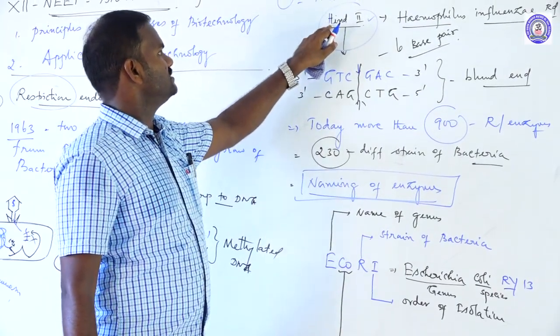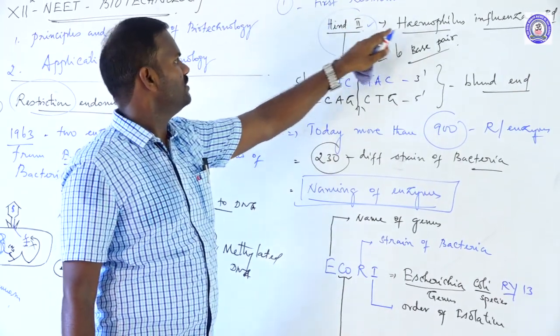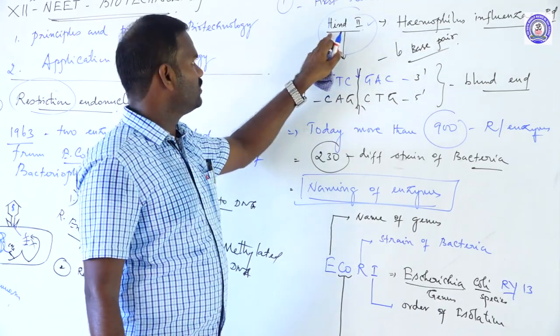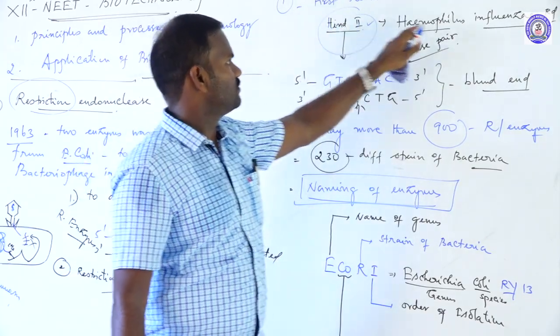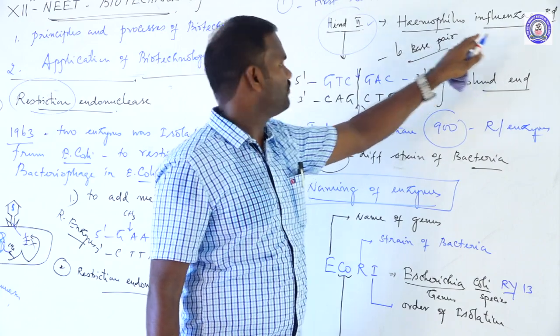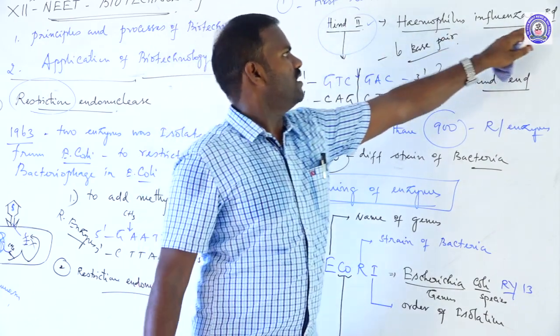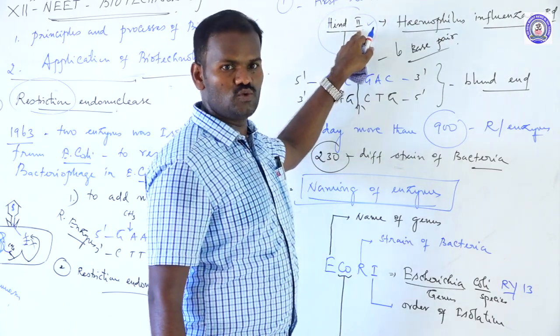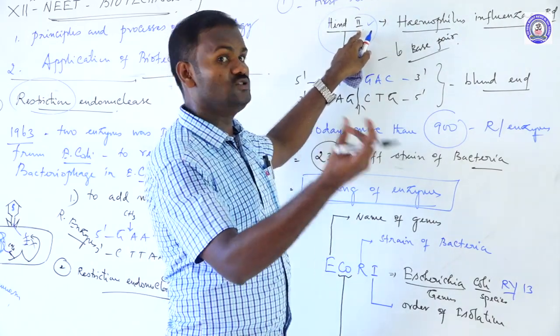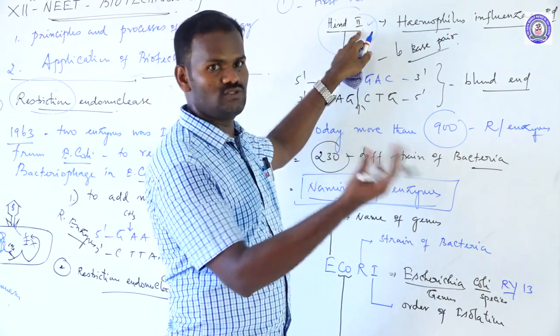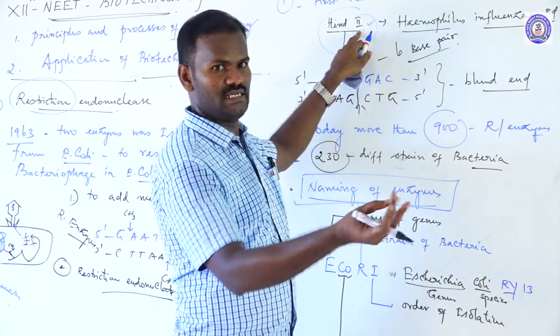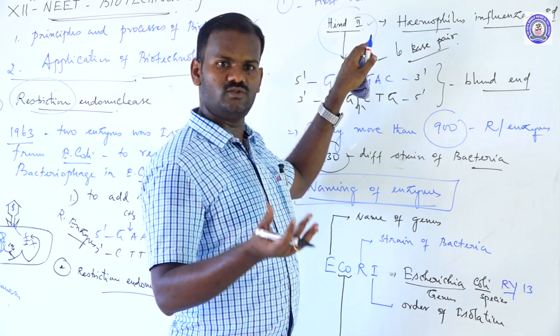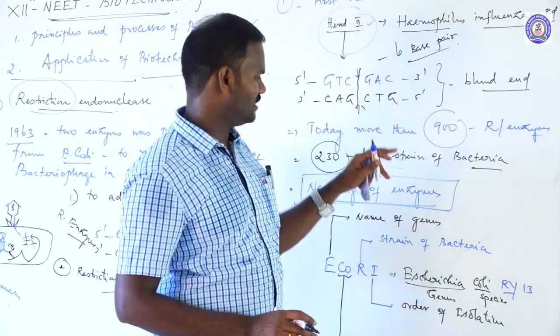HindII. The first letter H comes from Haemophilus. The second two letters, IN, come from the species influenzae. The third letter d comes from Rd, which is the strain's name. And the Roman numeral II refers to the order of isolation. First isolation is I, second isolation is II, third isolation III is also there. These are the naming.